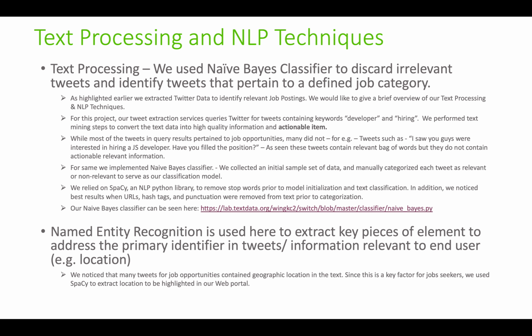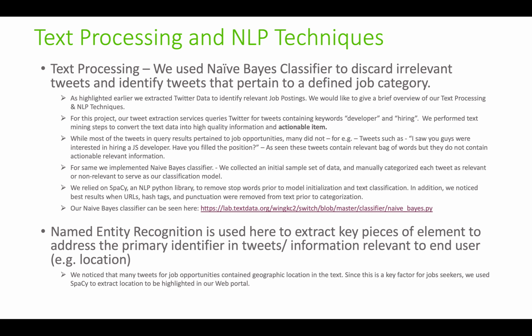Text processing and NLP techniques for Switch. As highlighted earlier, we extracted Twitter data to identify relevant job postings. We performed text mining steps to convert that text data into highly qualified and actionable items. For that, we used a naive Bayes classifier to discard irrelevant tweets and identify tweets that pertain to a defined job category.